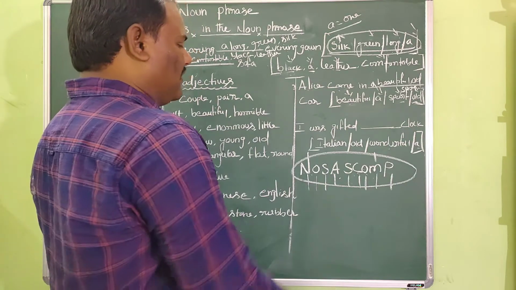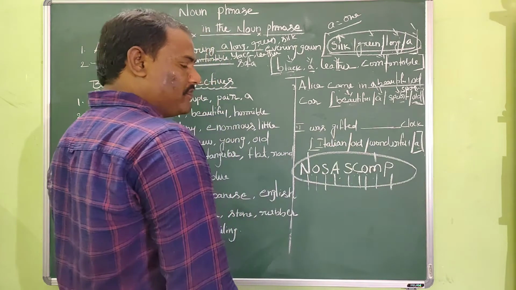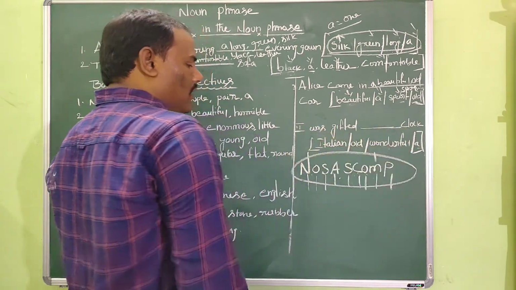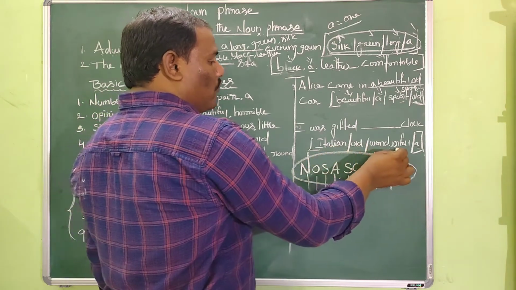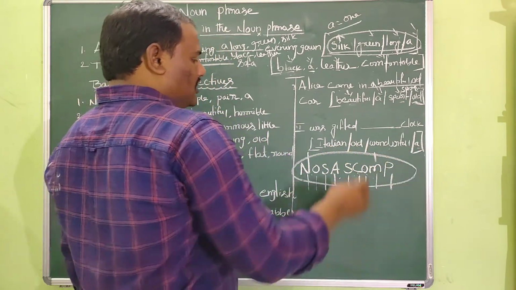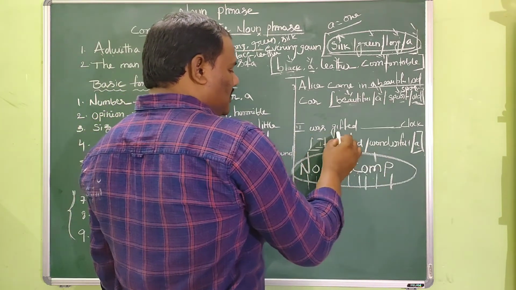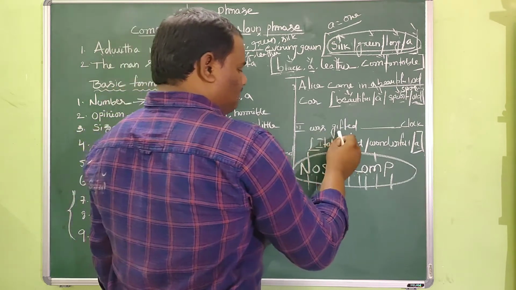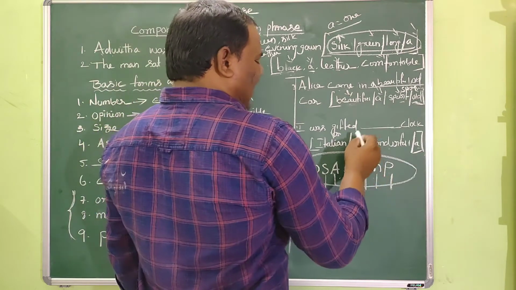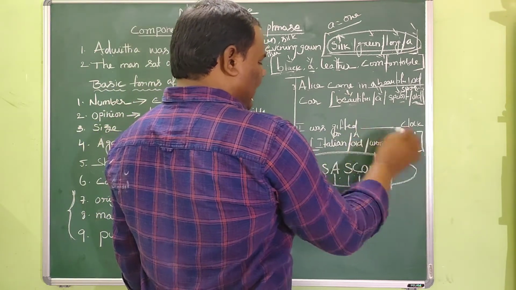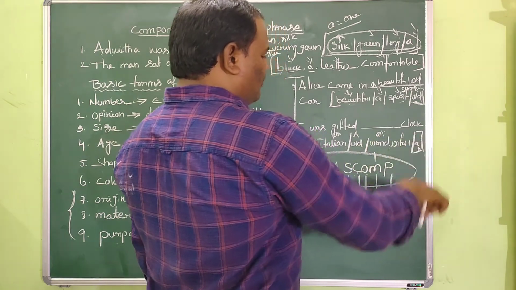We shall go to the last question here. I was gifted dash clock. Let us examine the adjectives which are given in the bracket. Italian, old, wonderful, a. Italian, something is made in Italy, so it is an origin adjective. Next, old, as it refers to age, it becomes an age adjective. Wonderful is an opinion adjective. A is a number adjective.